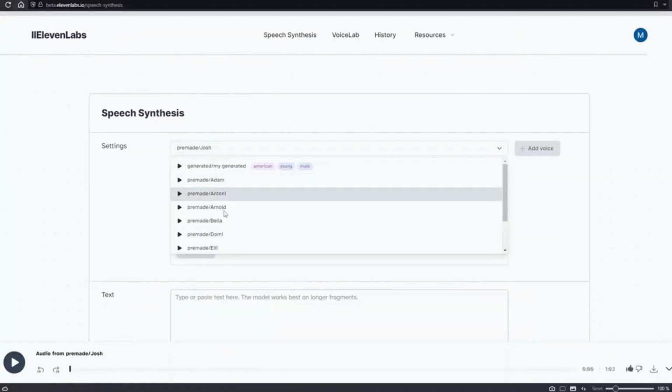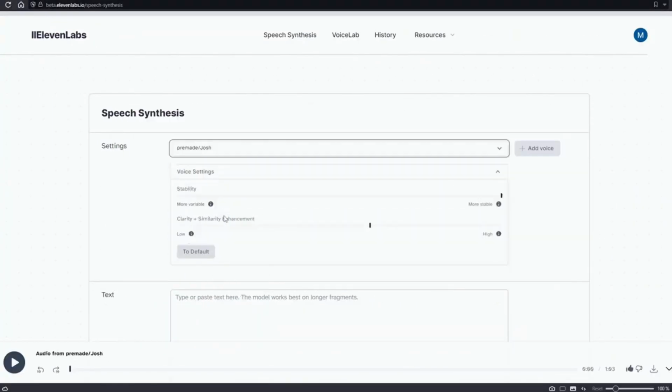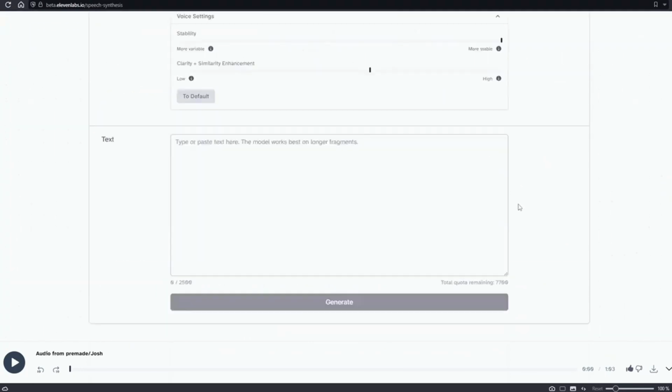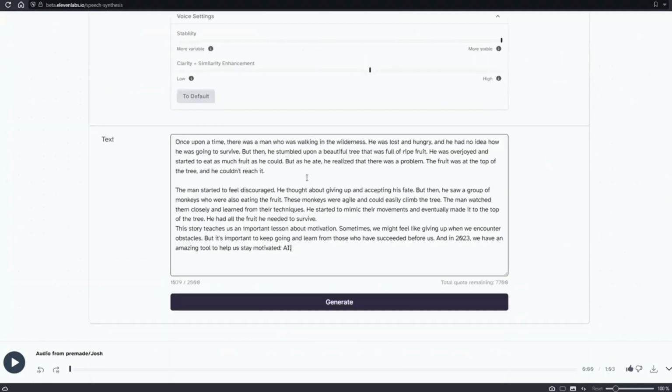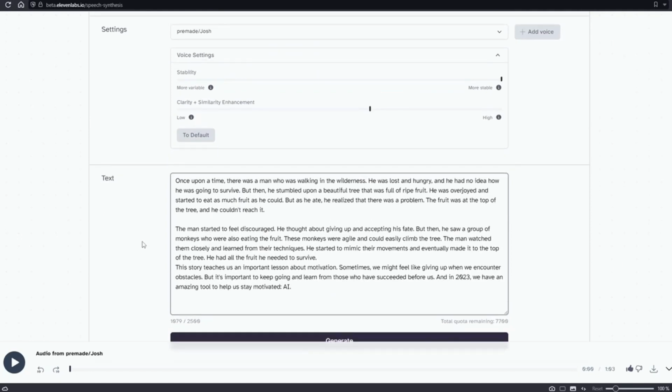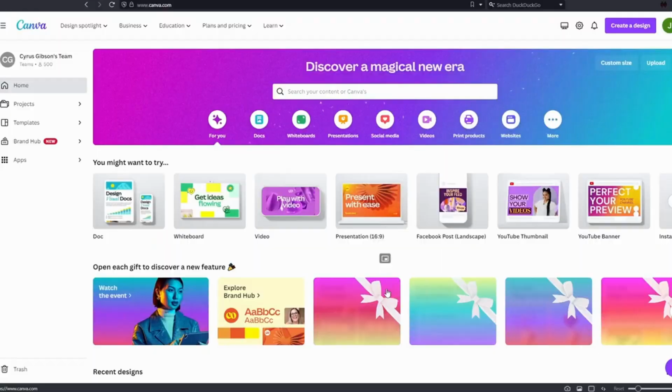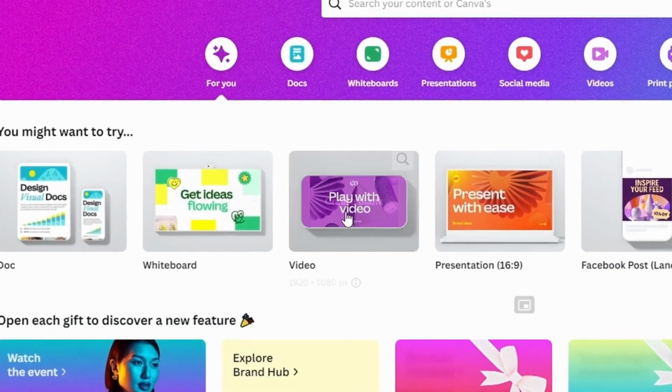creating the voice. I went to 11 Labs, a free tool that uses advanced AI technology to generate voices that sound like real people. I pasted the story that I copied from ChatGPT, selected the desired voice, and hit download. Once you have downloaded the audio, go to canva.com and click on video.